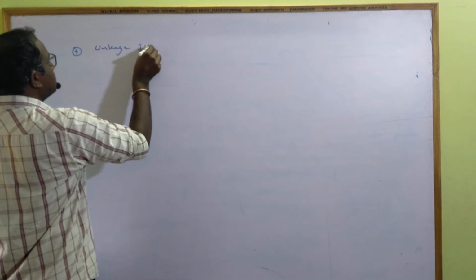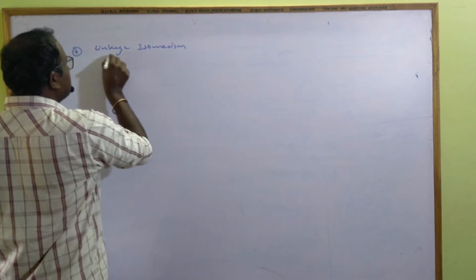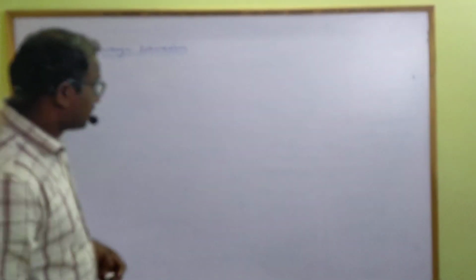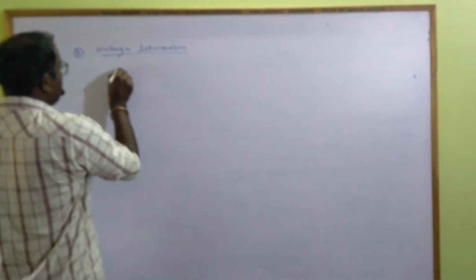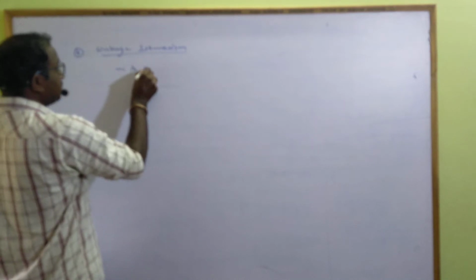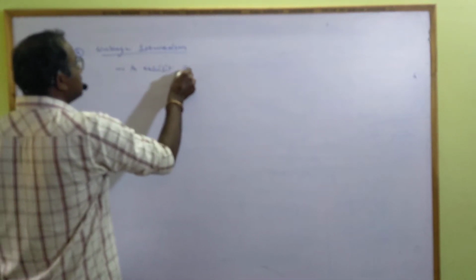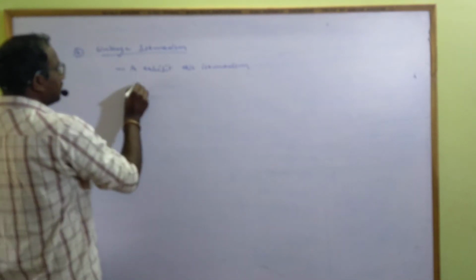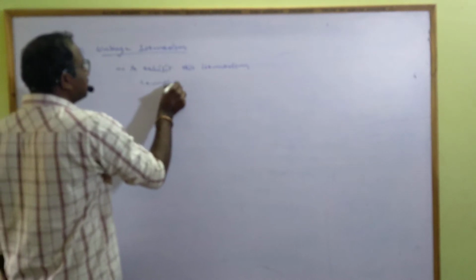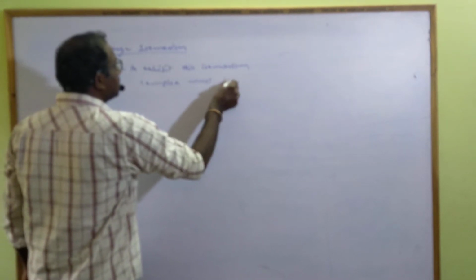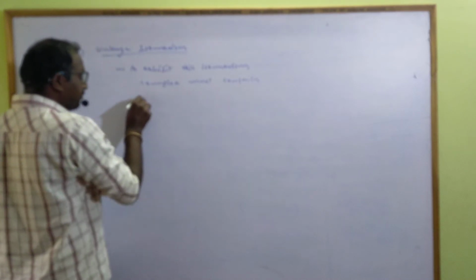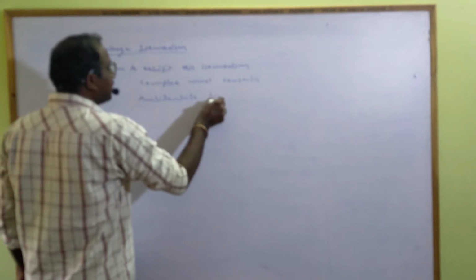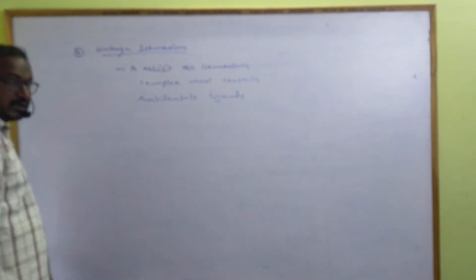Linkage isomerism. For this isomerism also, some conditions are required. The conditions are: the complex to exhibit this isomerism must contain ambidentate ligands.